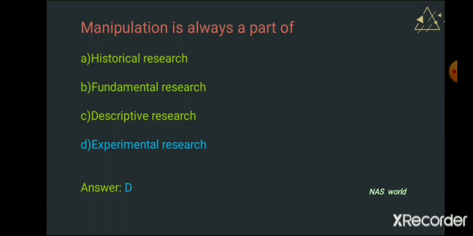And experimental research is also known as causal studies. Experimental research is used to show the cause-effect relationship between variables, be they dependent or independent variables. That cause-effect can be shown in experimental research. That's why manipulations can happen only in experimental research. Hope you guys got it, and let's go through the next question.